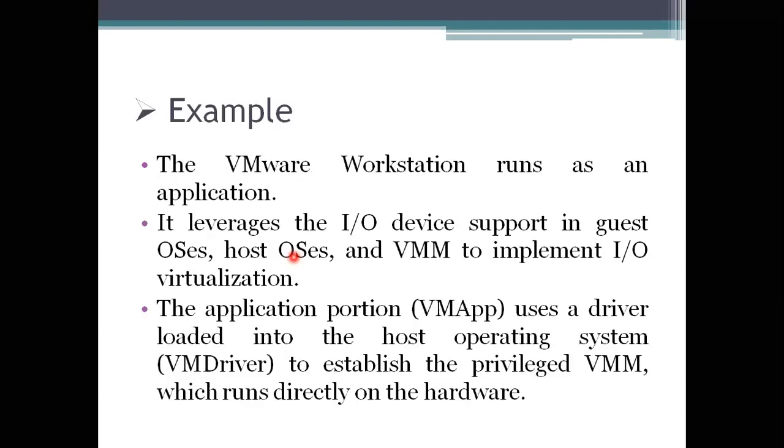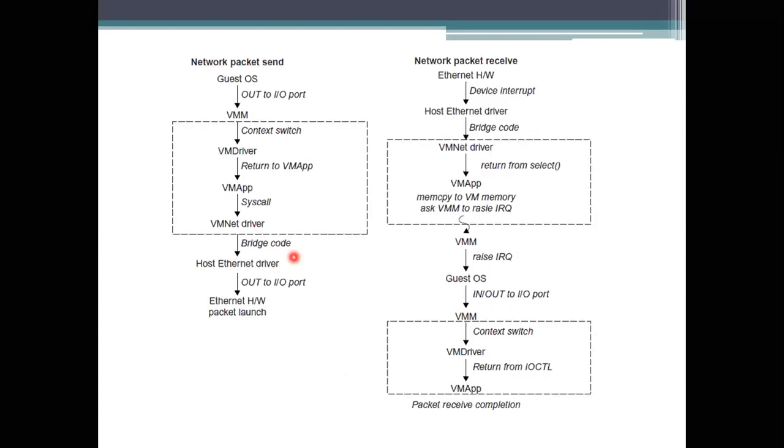So this is the diagrammatic representation of the VMware Workstation, how it is going to happen. The VMware Workstation takes IO support in the guest operating system and also the host operating system, and it also maintains a VMM to implement the IO implementation, that is, IO virtualization. Here it is also using a loaded driver, which is used for the VM driver. So if you see here, there is a VM driver.